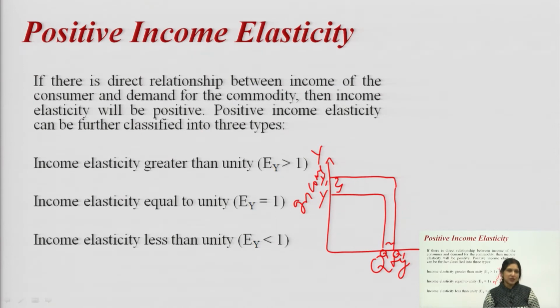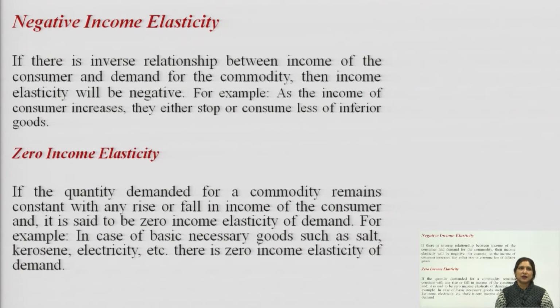Then comes the second type of income elasticity, that is negative income elasticity. In case of negative income elasticity, if there is an inverse relationship between the income of a consumer and the demand for the commodity, then income elasticity will be negative. And negative income elasticity is only with inferior goods. Inferior goods are those goods which are of low quality and for which better substitutes are available in the market.